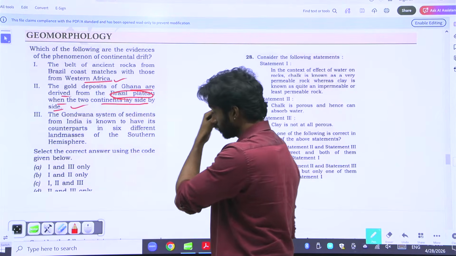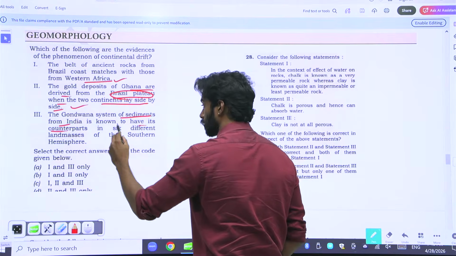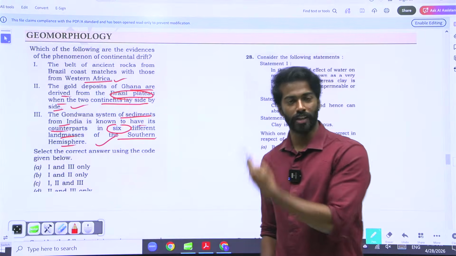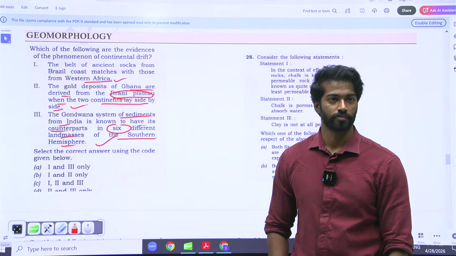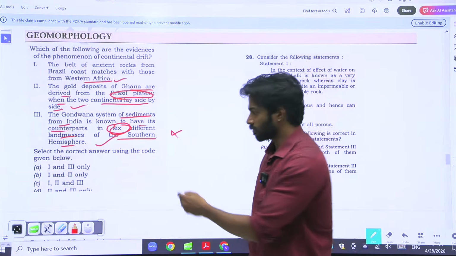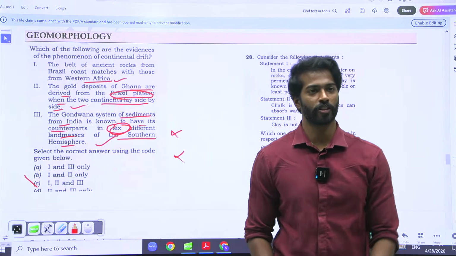True. Gondwana system of sediments from India is known to have its counterparts in 6 different landmasses of the southern hemisphere. This is also true. Here you cannot use any trick. Even if you use a trick, you will get a wrong answer, because if you use the number trick and put this as wrong, you get a wrong answer. Here the answer is all 3. All 3 are right.